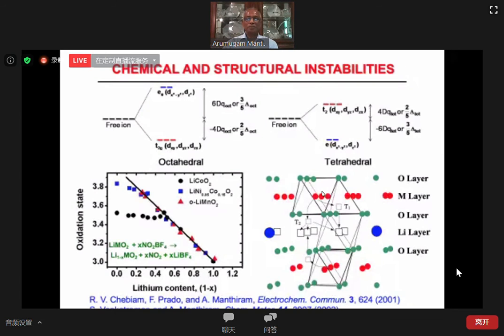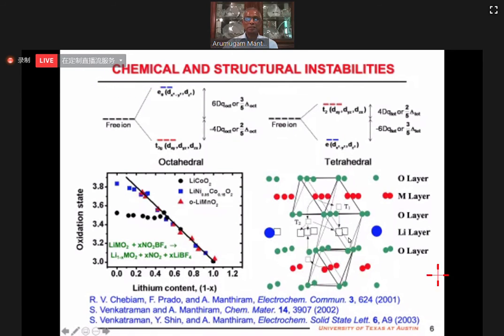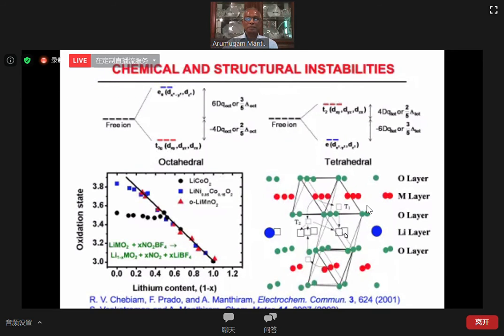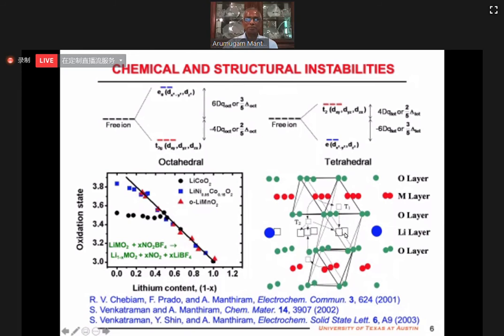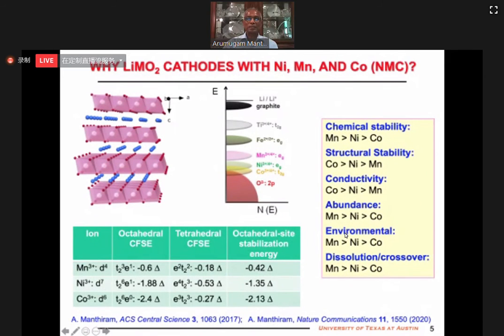the transition metal layer through a neighboring tetrahedral site to the octahedral site in the lithium layer, transitioning from layer to spinel-like phases, voltage fade, all those which we do not have with cobalt. So cobalt is a gift.